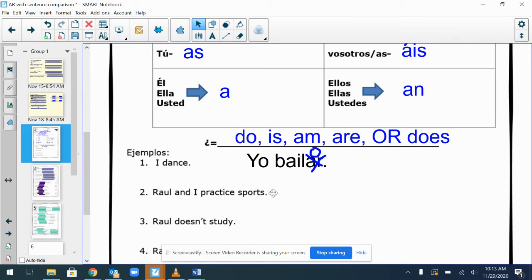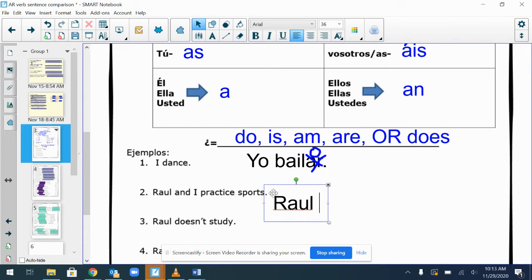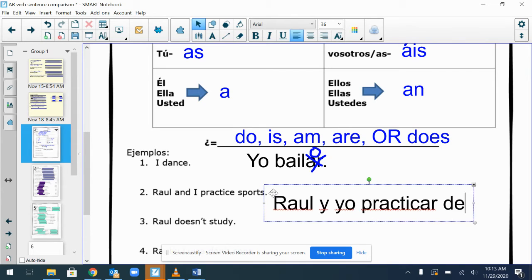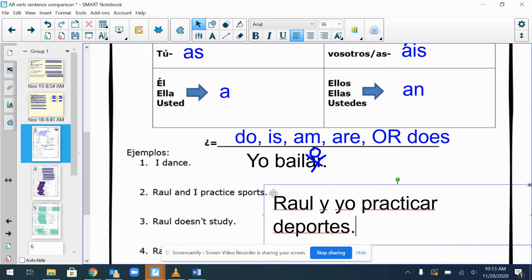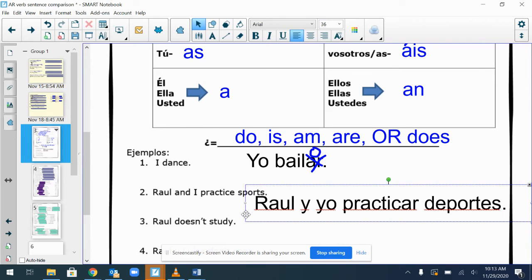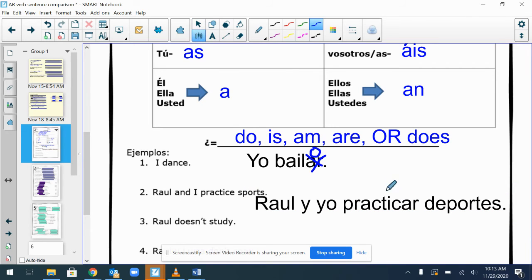Okay, Raul and I practice sports. So Raul y yo. How do we say practice? Practicar. How do you say sports? Deportes. Again, this means Raul and I to practice sports. In order to get rid of the word to, we need to cross off the AR.